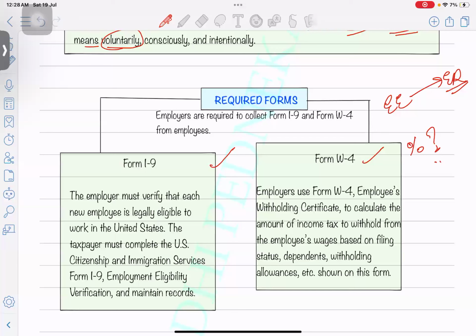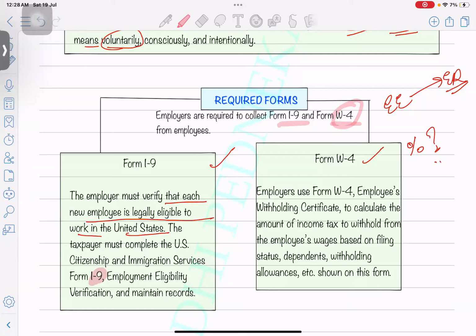Form I-9 is also given by the employee to the employer. The employer must verify that each employee is legally eligible to work in the US. I-9 is just a verification criteria. Even if a person is a non-resident and they've hired some non-resident, they will have to fill the I-9 form. An employer will have to collect the I-9 and W-4 forms from the employees during the hire, and the W-4 is updated every year. Let's say next year your filing status changes, you have to declare your filing status, your deductions, and credits on your W-4 form.